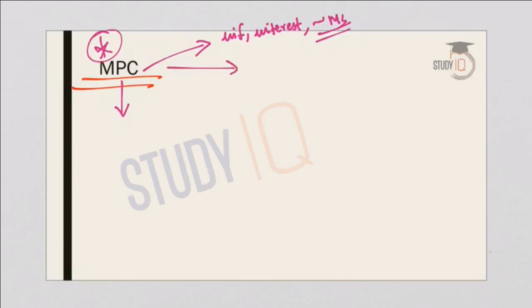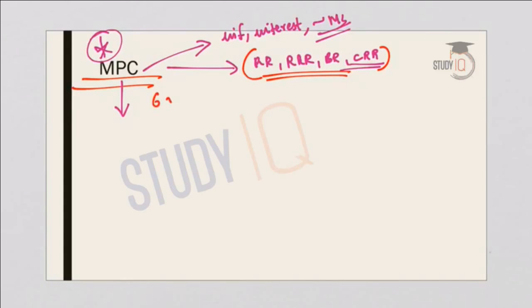The MPC can use various tools like repo rate, reverse repo rate, bank rate, CRR, that is cash reserve ratio, etc. to finalize the monetary policy in an economy. We have discussed all these monetary policy tools earlier in the lectures. Now, coming on to the composition of the Monetary Policy Committee.